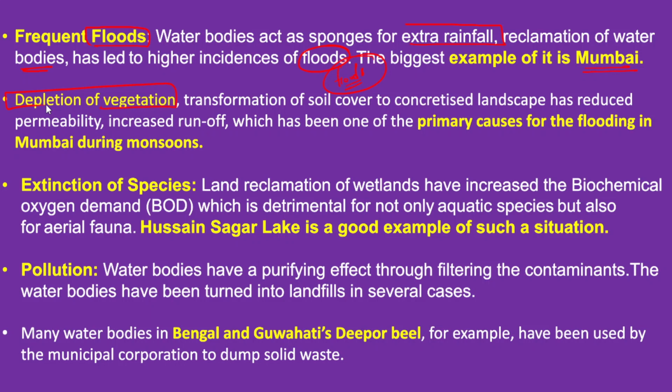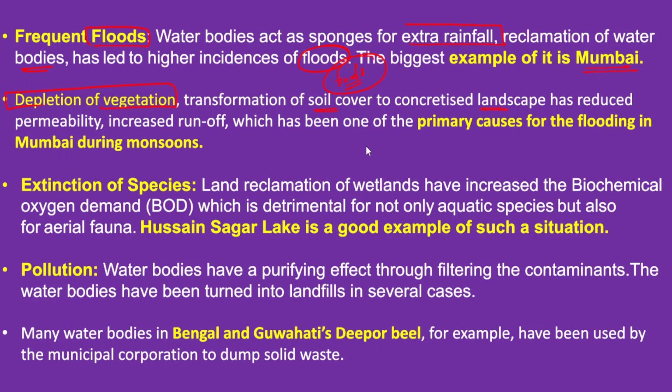In the depletion of vegetation, there is the transformation of soil cover to concretized landscape. Now if you observe most of these urban areas, they very often have a concretized landscape.